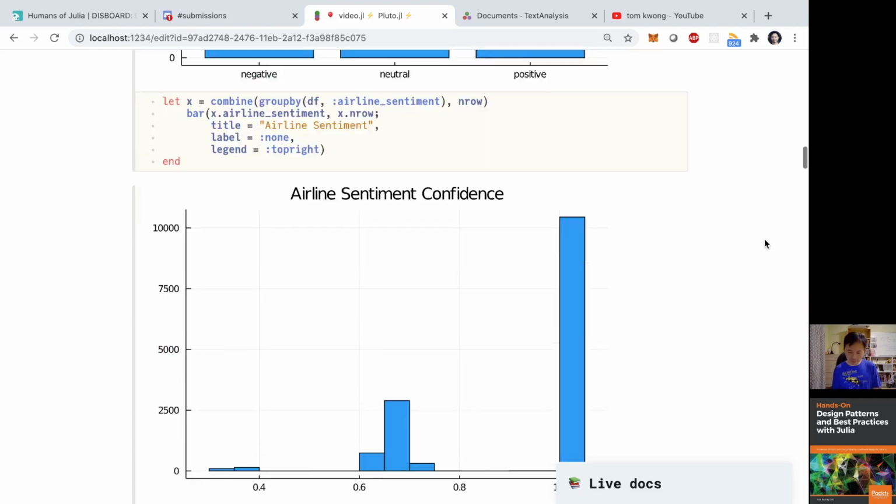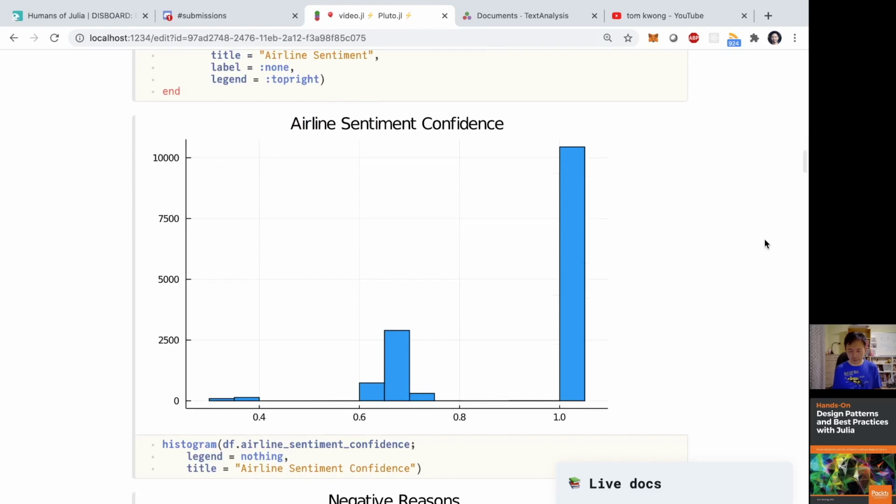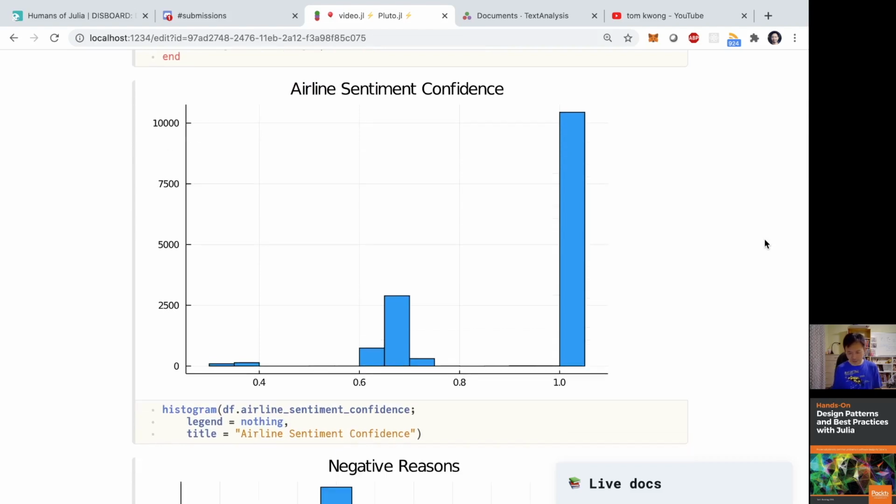When I want to look at the airline sentiment confidence, I want to see what range the values fall between, so I'm using a histogram here. The histogram is telling me that a very large proportion of the sentiment labels have the value of 1.0, which indicates that most of the labels are fairly accurate.